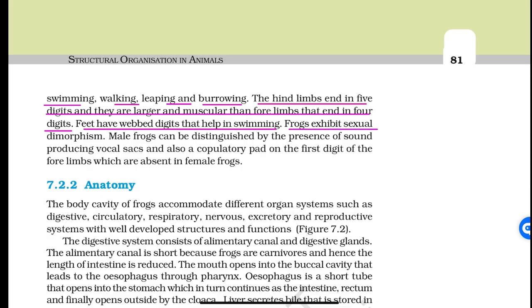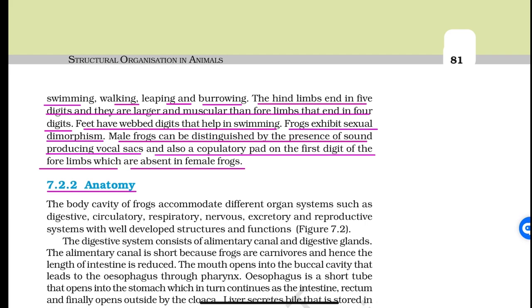Frogs exhibit sexual dimorphism. Male frogs can be distinguished by the presence of sound-producing vocal sacs and also a copulatory pad on the first digit of the forelimbs, which are absent in female frogs. Anatomy.